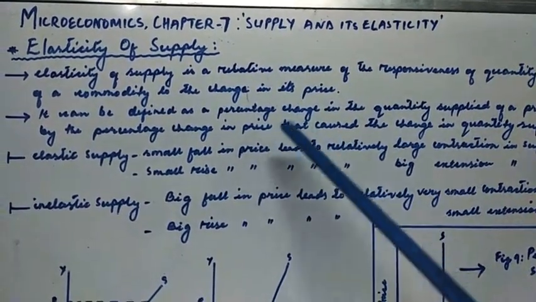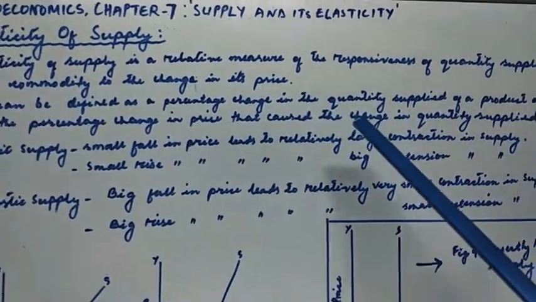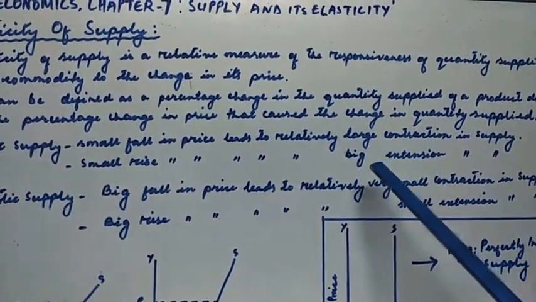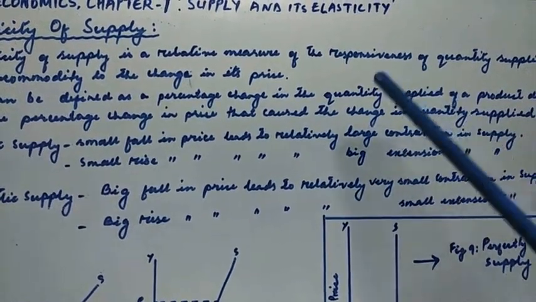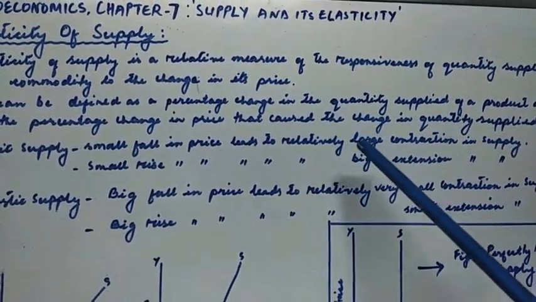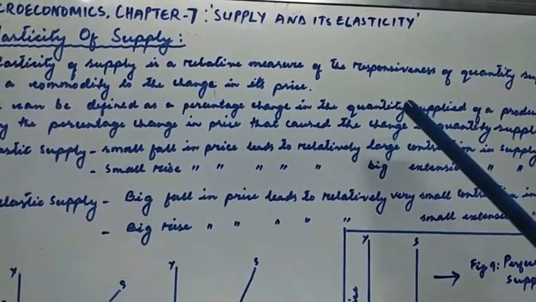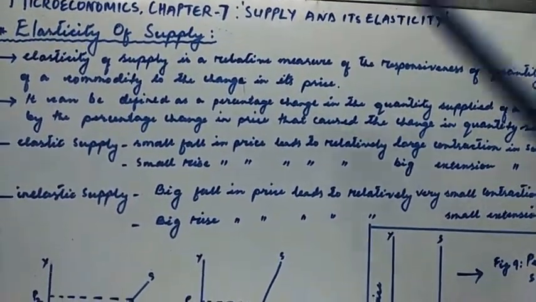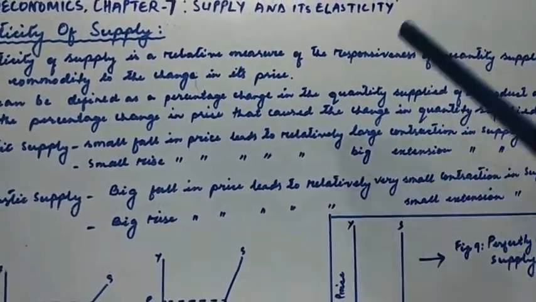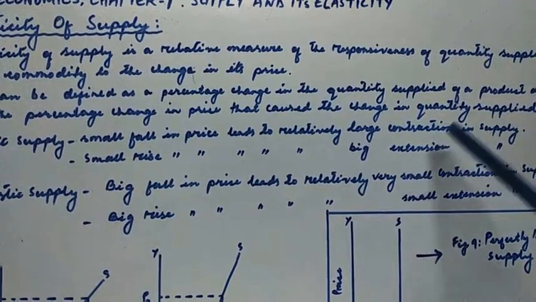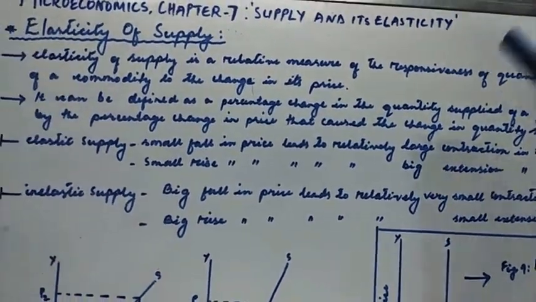So when there is a small rise or small fall in the price of a commodity, the effect on quantity supplied is very huge, in both cases, whether there is a fall or a rise in the price. A little fall or a small rise in the price leads to a large increase or a big decrease in supply, that is elastic supply.